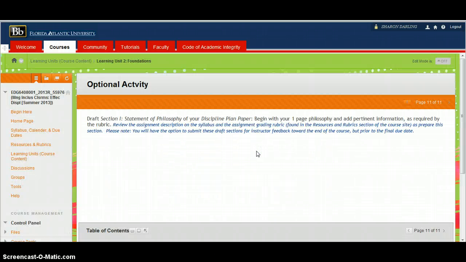You can also see at the end of each unit I have what is considered an optional activity. I urge you to work on your philosophy of discipline paper, which is your final paper for the course, in pieces so that by the end of the course you have spent sufficient amount of time crafting this document. It is the final assessment for this class.